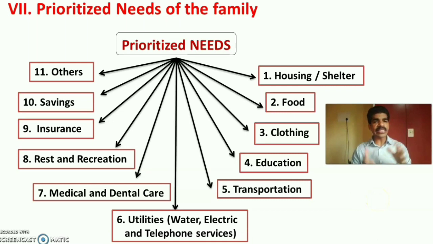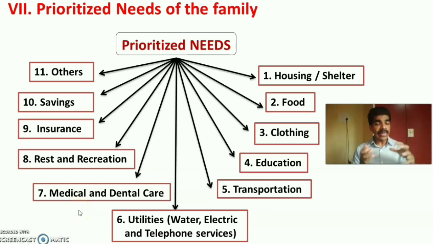Next are the prioritized needs of the family. Each family has prioritized their own needs. The common needs are housing and shelter for the family members, food as a basic necessity and basic need, then clothing, education for the children of the family, then transportation for the family members, then utilities which include water, electricity, then telephone services, etc.